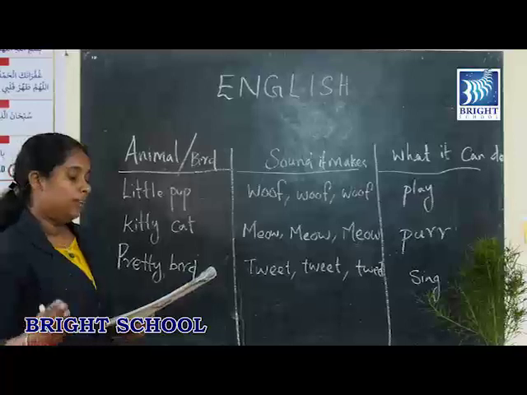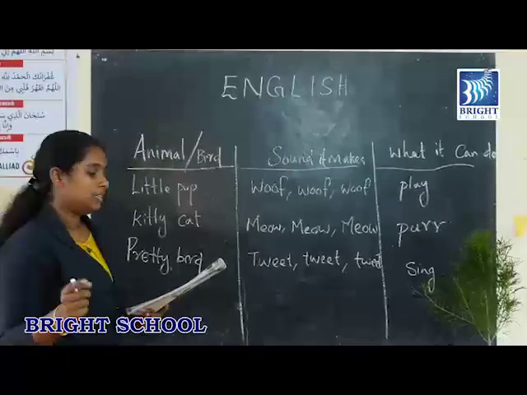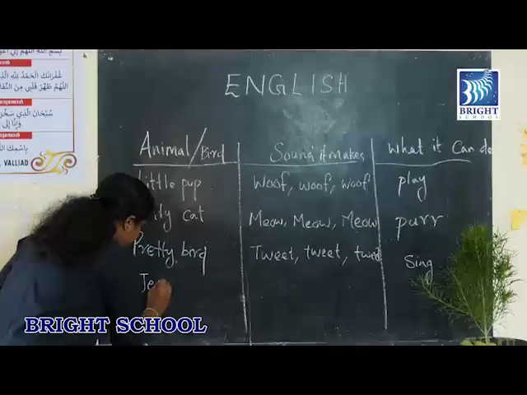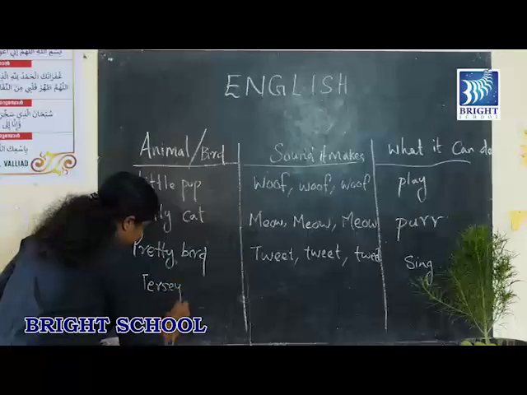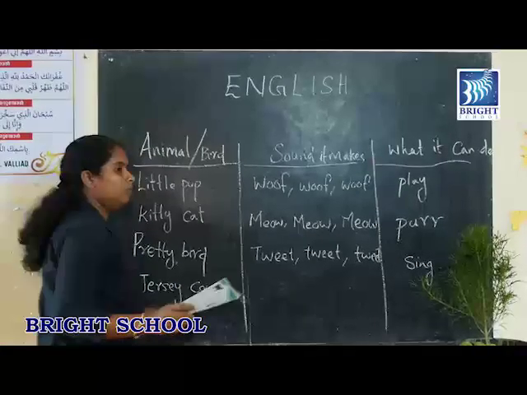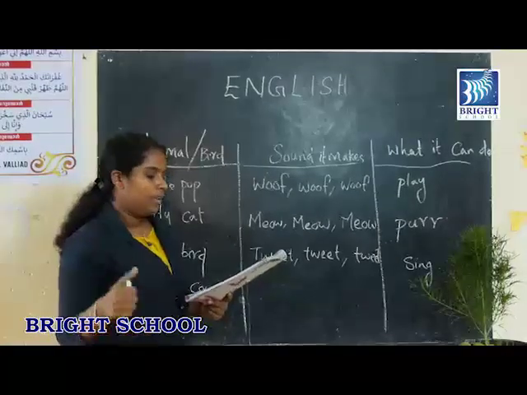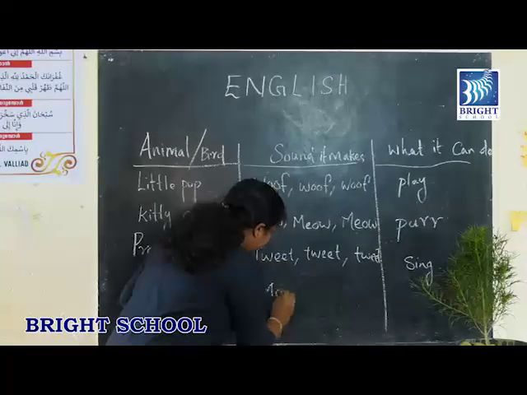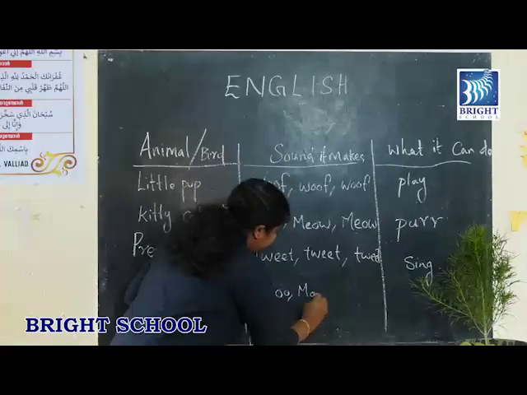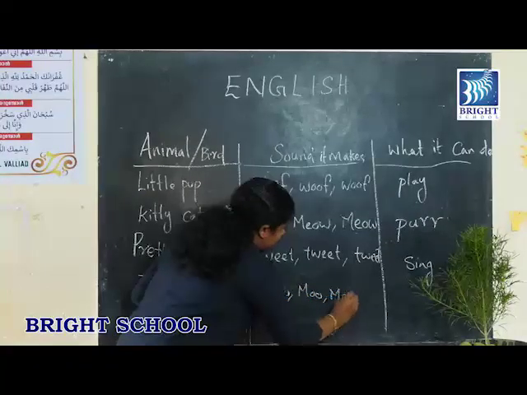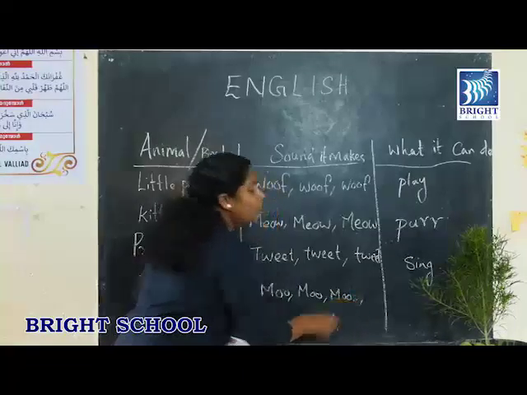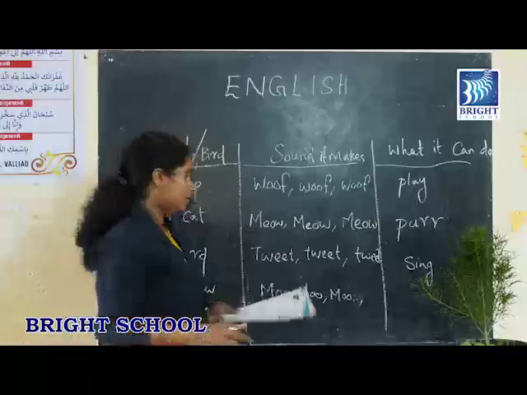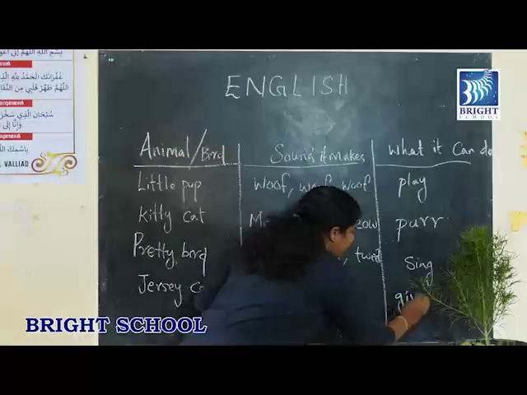What is the fourth animal we discussed in the poem? Yes, cow. Jersey cow. What is the sound of a cow? Yes, moo, moo, moo. Very good. And what can it do? Yes, cows give us milk. Okay, then write give milk.